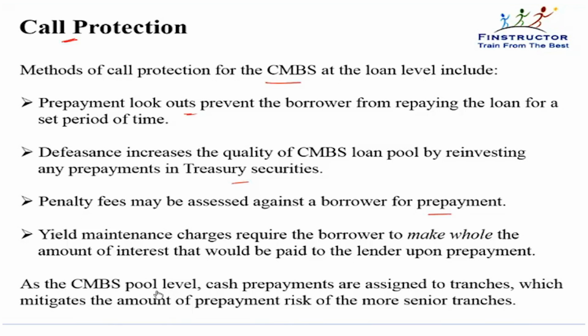At the CMBS pool level, cash prepayments are assigned to tranches, which mitigates the amount of prepayment risk of the more senior tranches. So once again, the tranching that we saw in residential mortgages can also be done for commercial mortgage-backed securities. So in the same way we could have PAC tranches, sequential pay tranches in CMBS like we had for residential mortgages. Remember, commercial mortgages are on commercial properties where recourse is to the property.